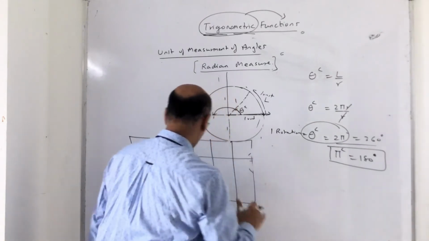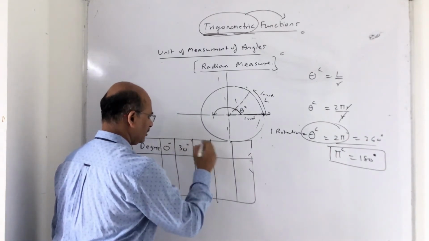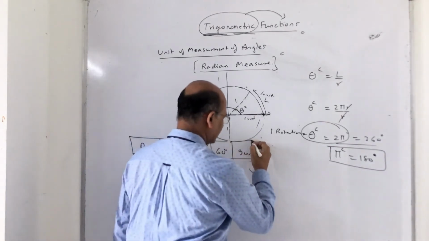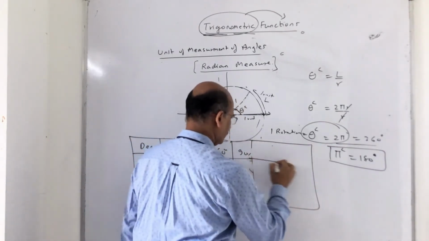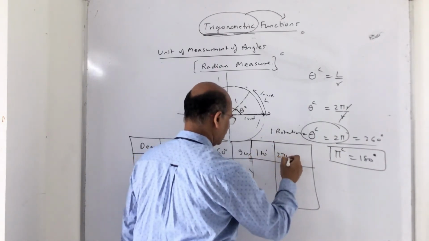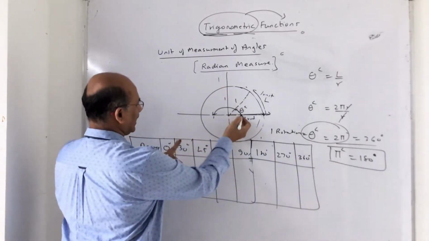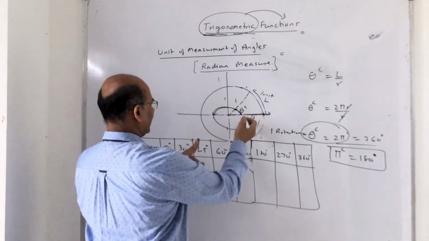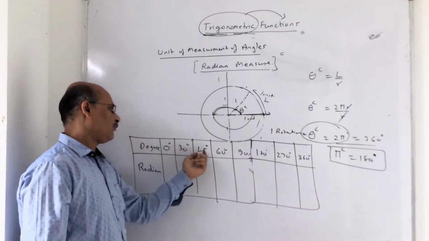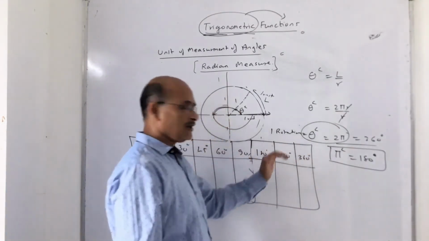Suppose you know 0, 30 degree, 45 degree, 60 degree, 90 degree. Now I will extend it a little bit: 180 degree, 270 degree, and 360 degree. I am covering one particular unit, that is one rotation, with the standard values of the angles 0, 30, 45, 60, 90, 180, 270 and 360. This is very important.